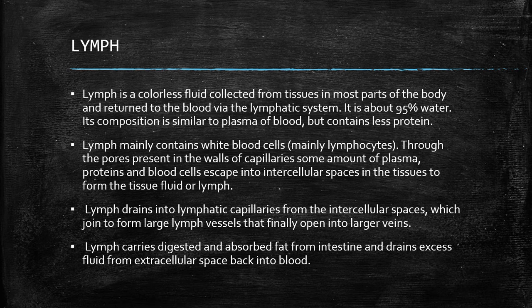Through the pores present in the walls of capillaries, some amount of plasma, proteins, and blood cells escape into intercellular spaces in the tissues to form the tissue fluid or lymph. Lymph drains into lymphatic capillaries from the intercellular spaces which join to form large lymph vessels that finally open into larger veins. Lymph carries digested and absorbed fat from the intestine and drains excess fluid from extracellular space back into blood.